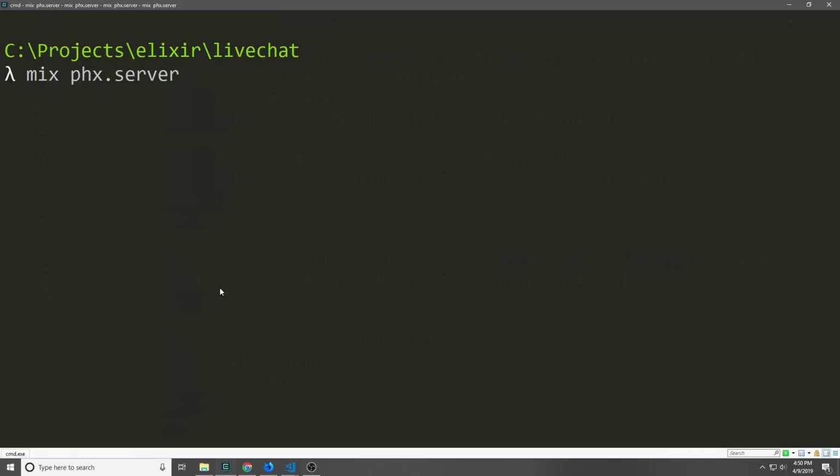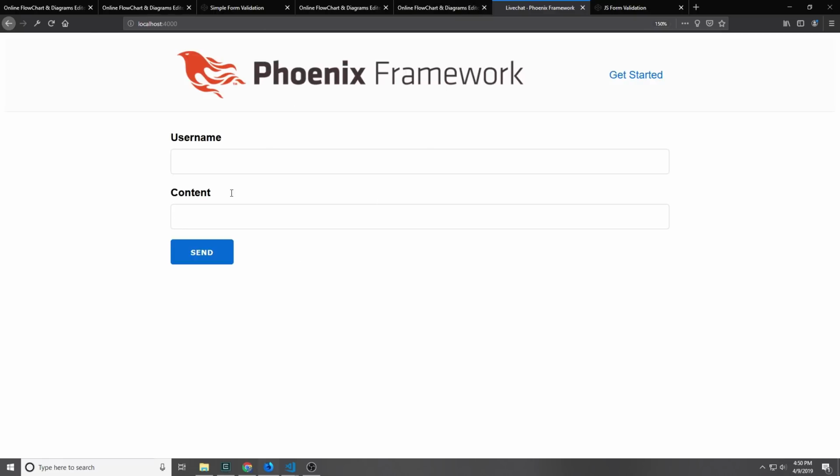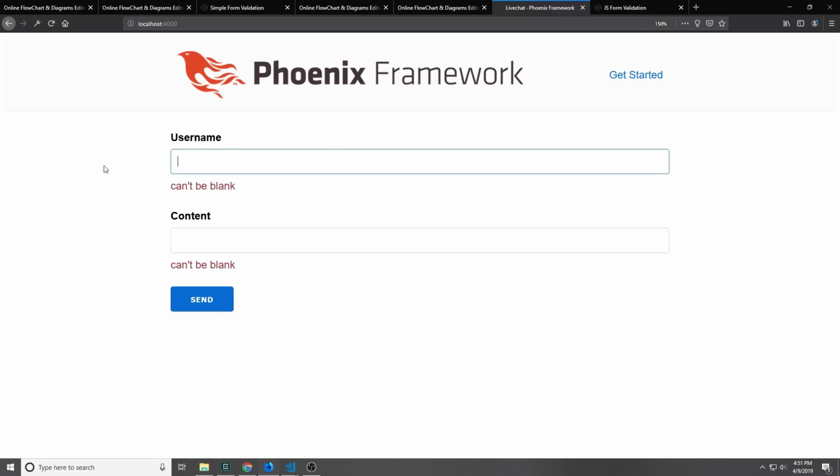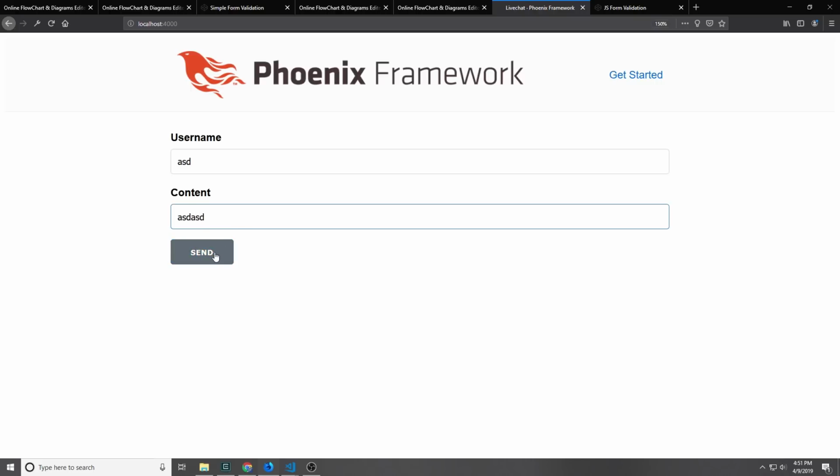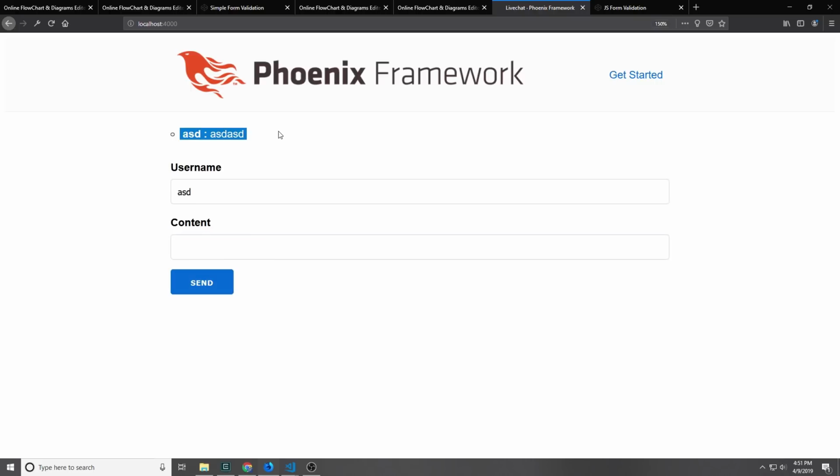So let's go ahead and run the application with mix phoenix.server. And we can now open up the application inside of localhost 4000. And here is our application. And as you can see here, I can start to type in these boxes and I can click send. And now we have a message that appears at the top here.